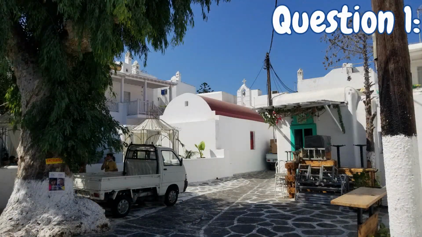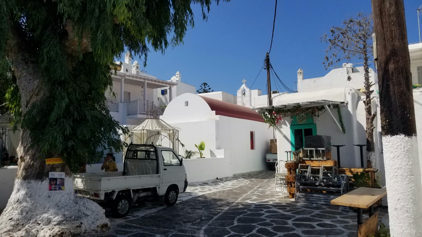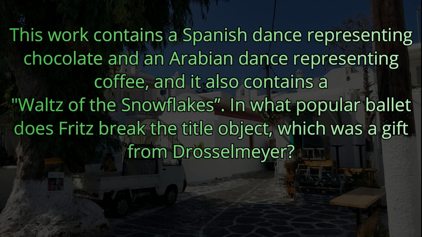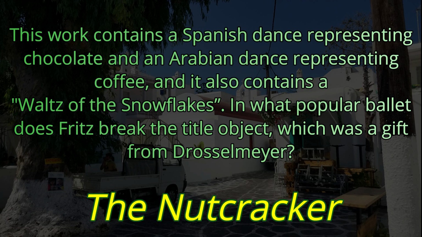Question number 1. This work contains a Spanish dance representing chocolate and an Arabian dance representing coffee, and it also contains a Waltz of the Snowflakes. In what popular ballet does Fritz break the title object, which was a gift from Drosselmeyer? The answer is the Nutcracker.